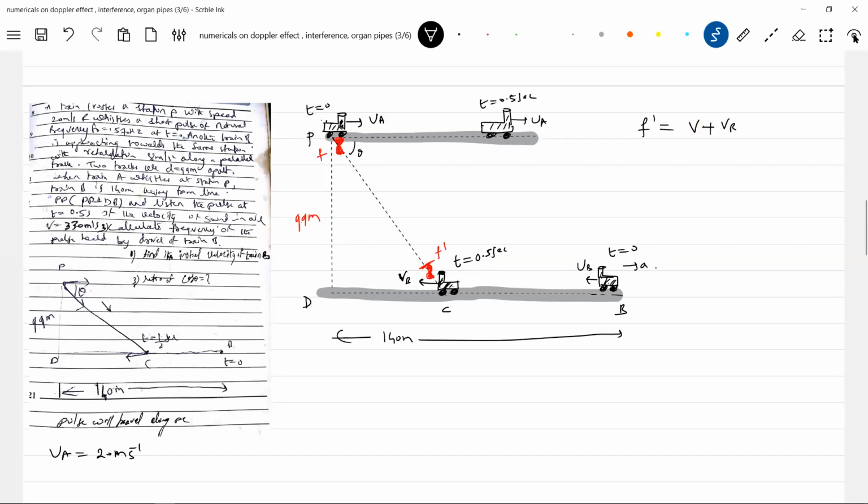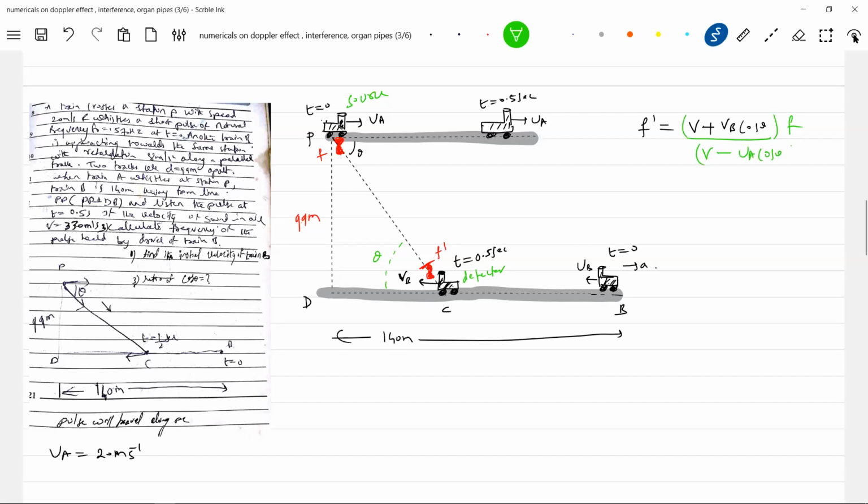So this will be V plus VB cos theta, no, cos theta only, this angle will be cos theta, VB cos theta, times f divided by V, and the component of velocity of the source. In the simplest form, this is the source and this is the detector. So this will be V minus UA